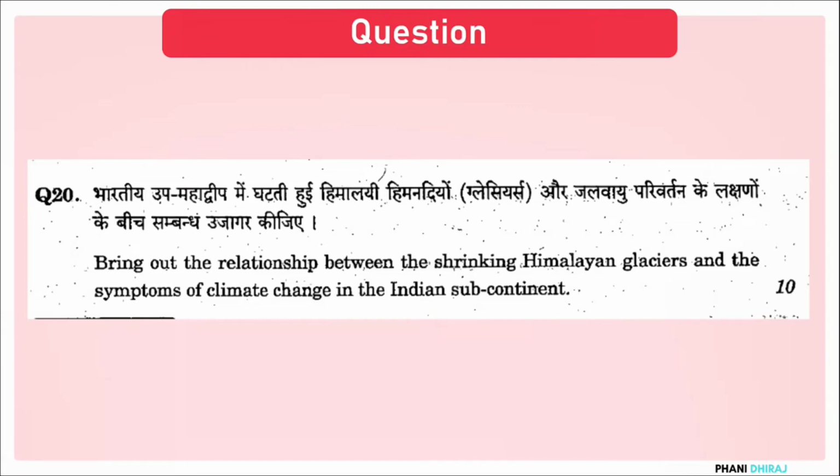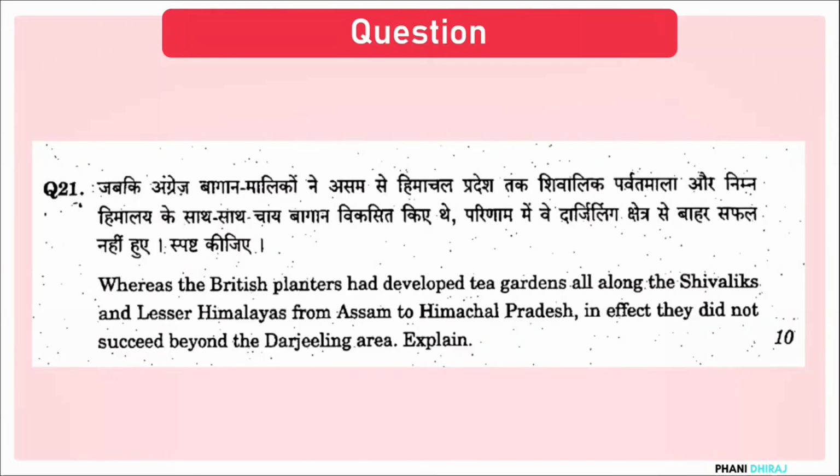Now moving on to question number 21. Whereas the British planters had developed tea gardens all along the Shivaliks and Lesser Himalayas from Assam to Himachal Pradesh, in effect they did not succeed beyond the Darjeeling area. Explain. So they are asking why tea gardens are high in number or high in percentage in northeastern states.